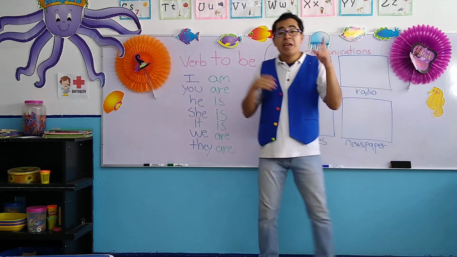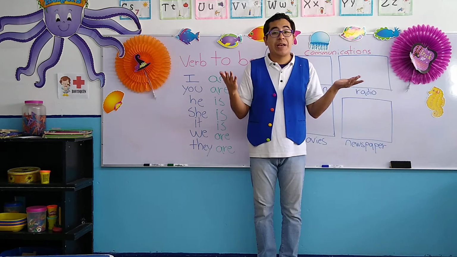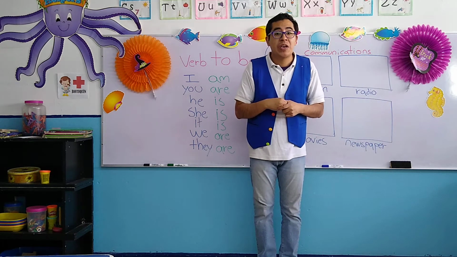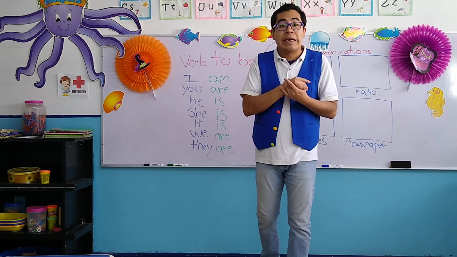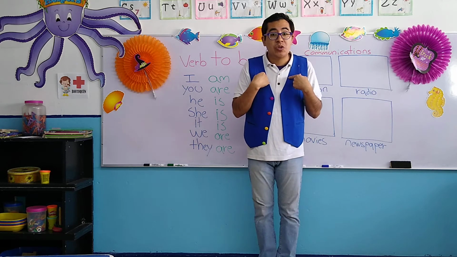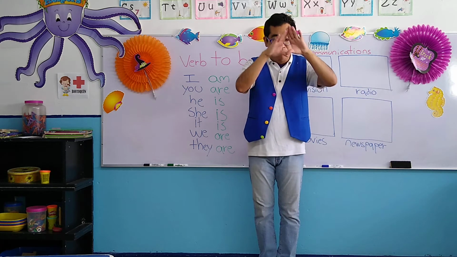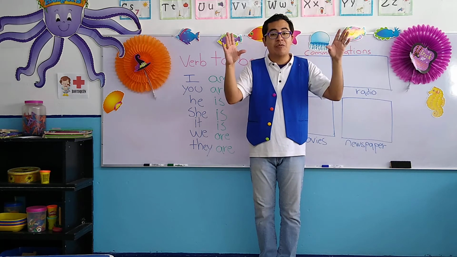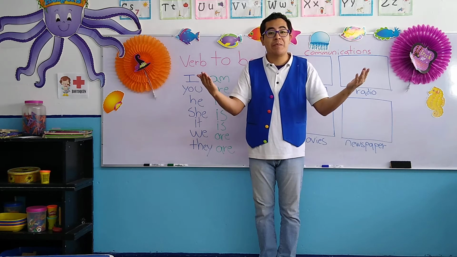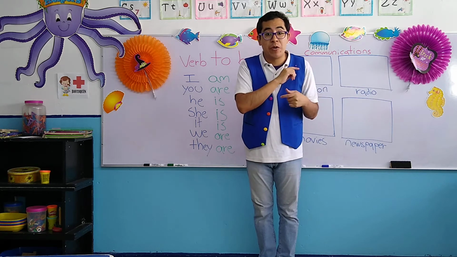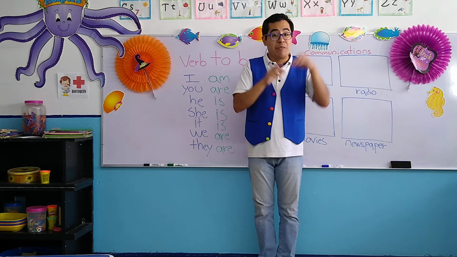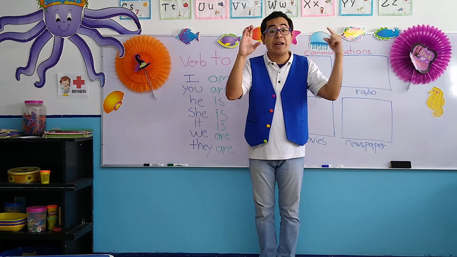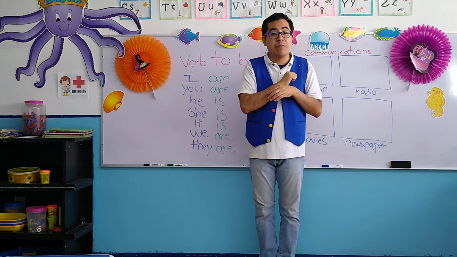Now, another part that is very important are the pronouns. And what is a pronoun, teacher? A pronoun is a word we use instead of saying a full name, en lugar de decir un nombre completo, el nombre completo de la persona, we use a pronoun. Utilizamos un pronombre, okay? A pronoun is also very important and it's part of the verb to be.